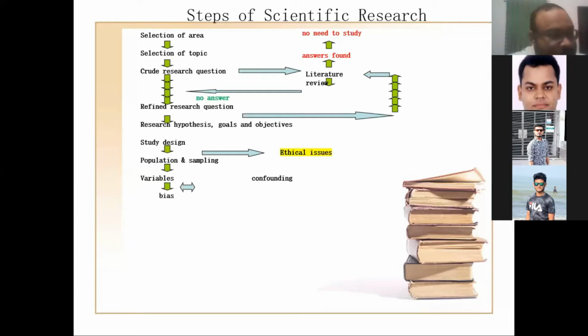Okay. So from the hypothesis, you need to select the goals and objectives. There are goals. To achieve one goal, you need to divide into few objectives. Depending on your objectives, I will show you in detail with the examples every step. So depending on the objective, you have to design your study. While designing your study, you have to focus on your limitations first, that what you cannot do.